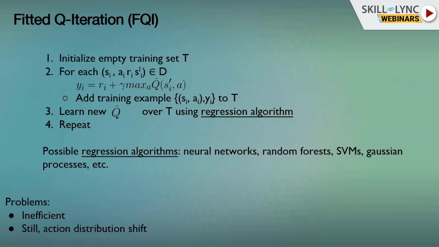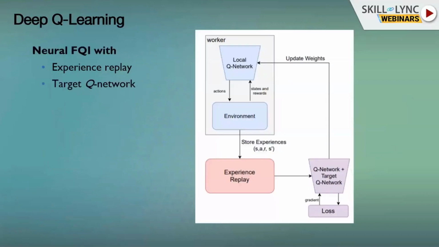What's the problem here? This is a very inefficient process. And again, we have the action distribution shift problem that I told you earlier. Regarding the inefficiency, we can actually make this algorithm pretty good. So in 2015, DeepMind came up with a pretty nice algorithm known as deep Q learning, DQN. It's kind of one of the first breakthroughs in deep reinforcement learning.